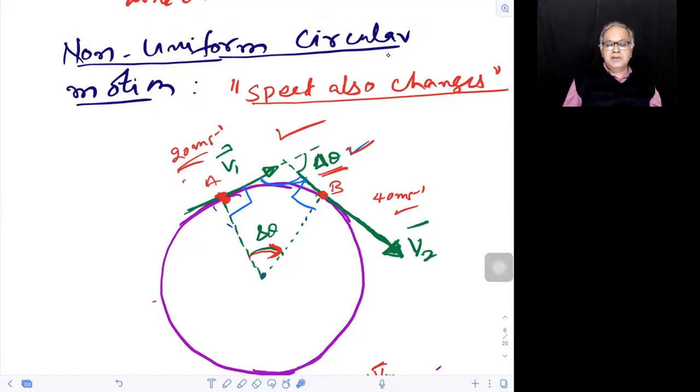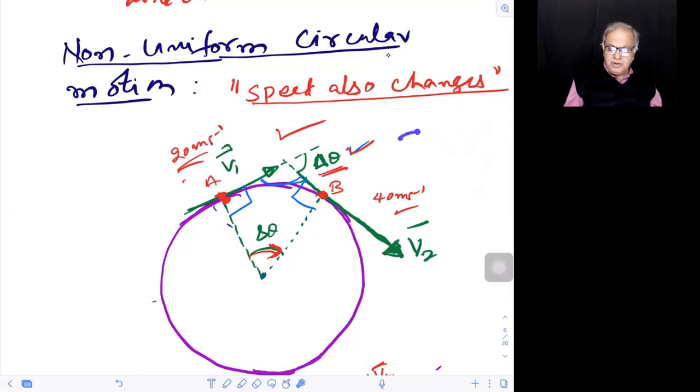Speed also changes. What do you mean by speed also changes? We have seen that direction already changed anytime in motion. If it is going in a straight line, no issue. Direction is remaining same. But anything just turns, not necessarily in a circular path.